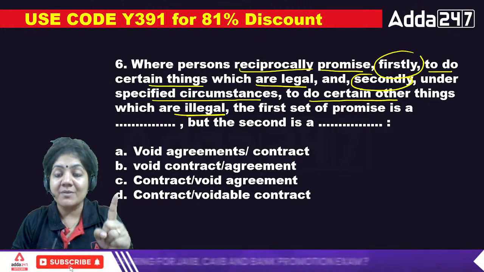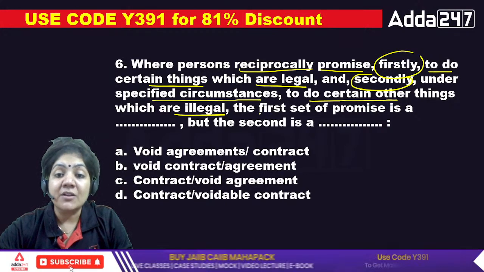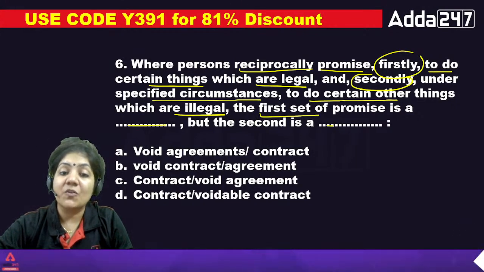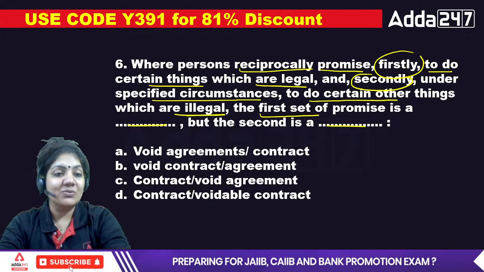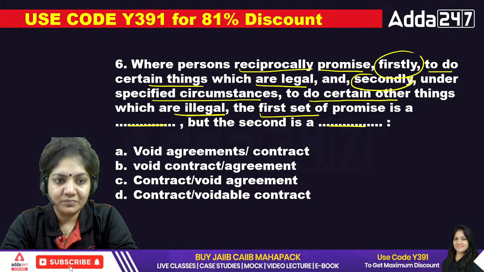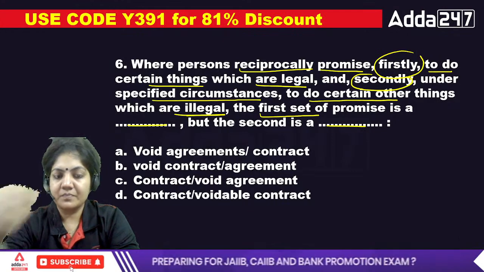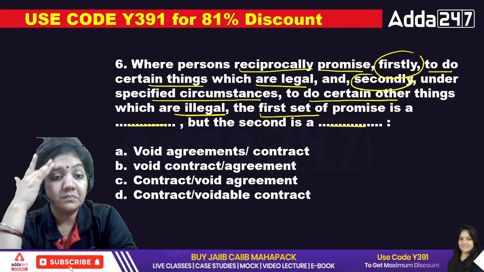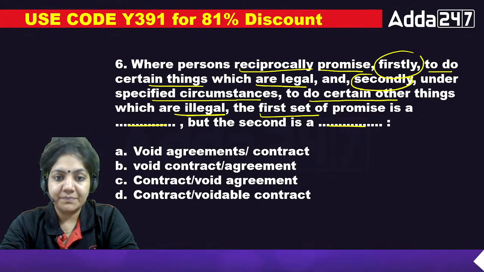The first promise is legal, the second promise is illegal. Now you have to tell me the first set of promise is called dash and the second set of promise is called dash. Tell me. A very good question. Sixth one. Yes, what will be the right answer here?